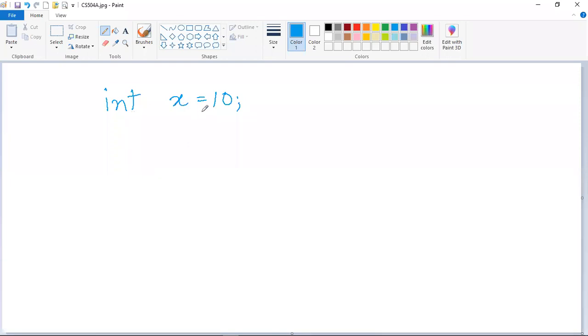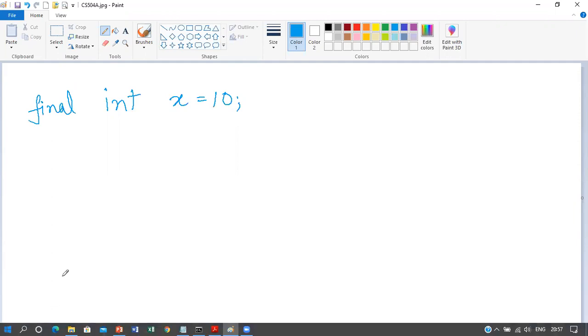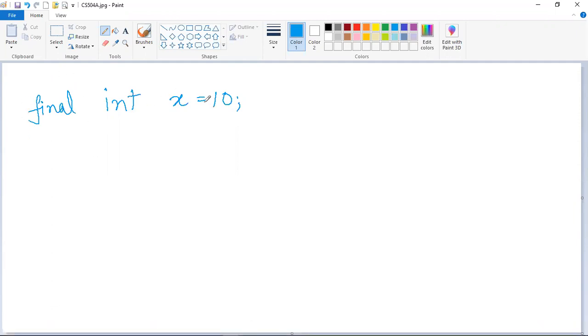In this code snippet, you can see that I have declared an integer variable x, and I have also initialized it with a value 10. Now you can put the final keyword before it, just as I have told. So if you put this final keyword before this variable declaration, then the value of this variable becomes constant. Just as you have learned the const keyword in C language, here the final keyword also works the same.